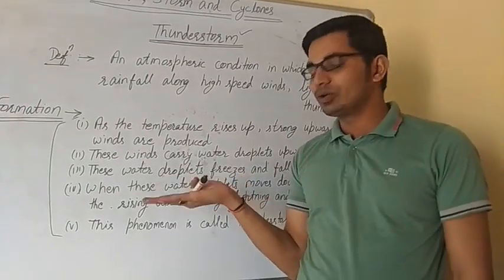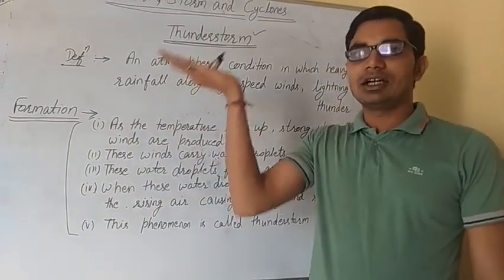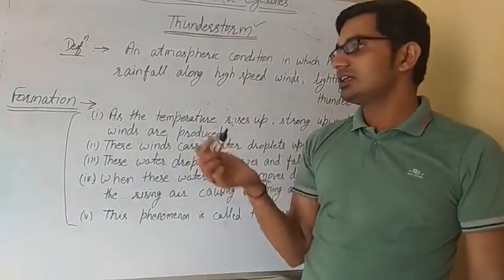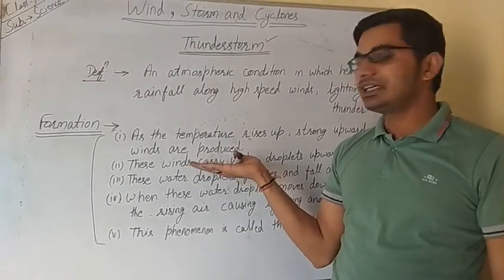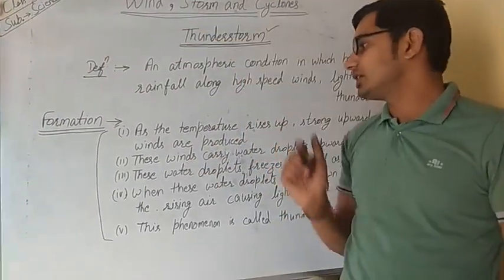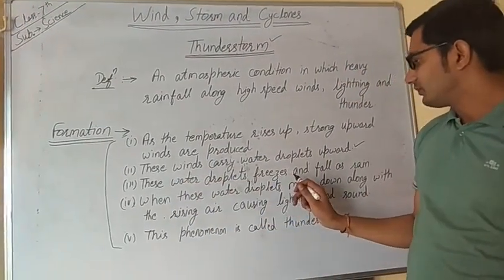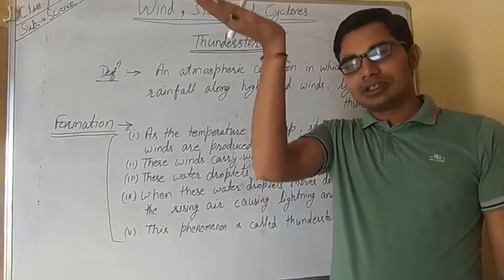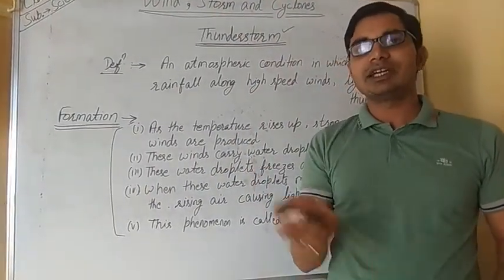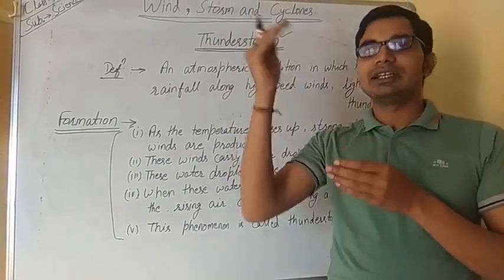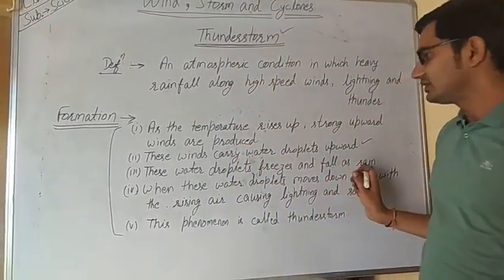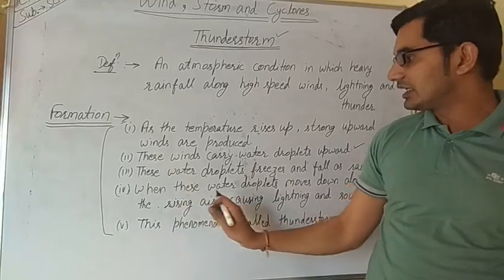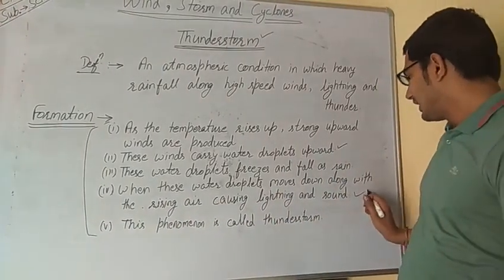When this heated air rises upward, it also carries water vapors. Water vapors are present in the air, so along with the heated air, water vapors also rise upward. These water droplets freeze and fall as rain. When these water vapors reach a certain height in the atmosphere, suddenly the temperature drops and they freeze and come down as rain.